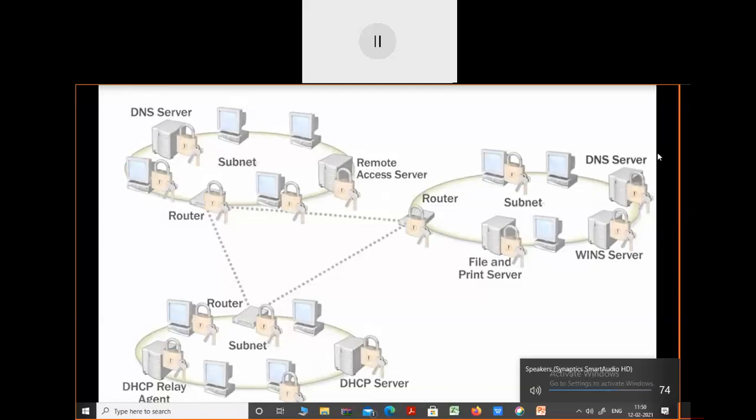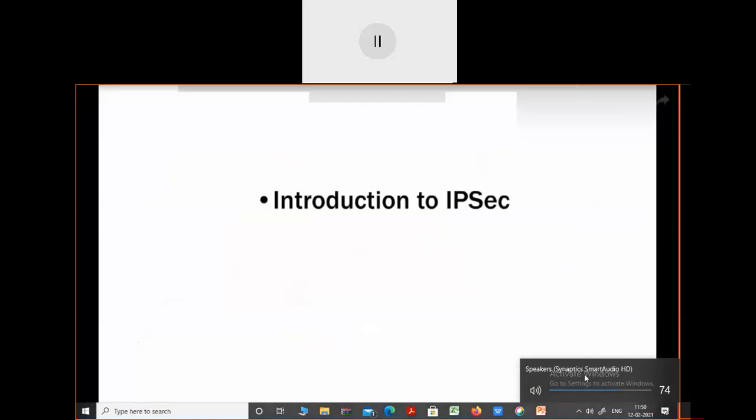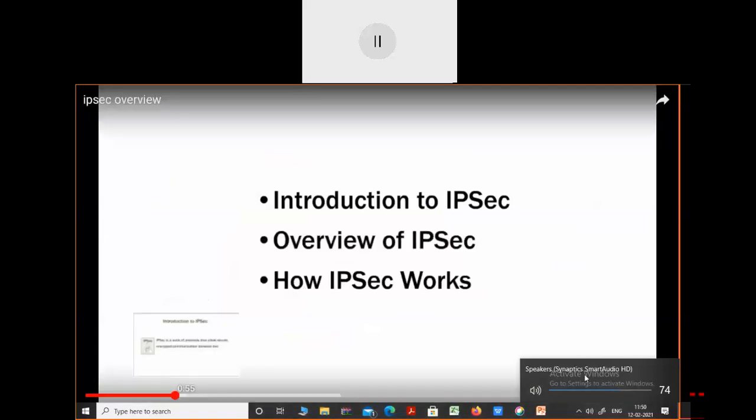Okay. Now, how will the data transfer happen? Okay, you just see. IPsec is a suite of protocols that allows secure communication between two hosts or two computers.